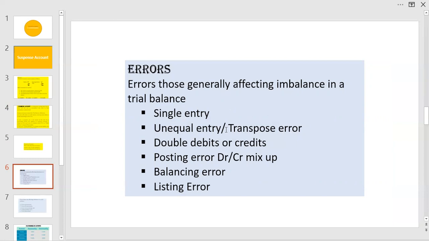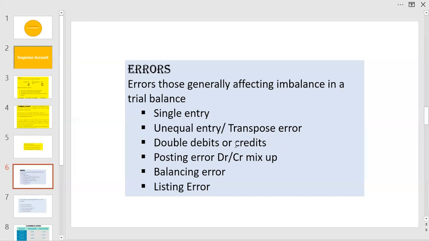Unequal entry, where a prime entry, say rent of 7,000 is paid, entered correctly in the cash book, but entered as 6,000 in the ledger account. Amounts are wrong. More common error is a transpose error, where 7,500 is entered as 5,700 or 8,200 is entered as 2,800. Just mixing up of the figures.